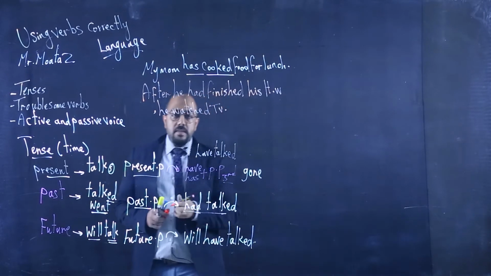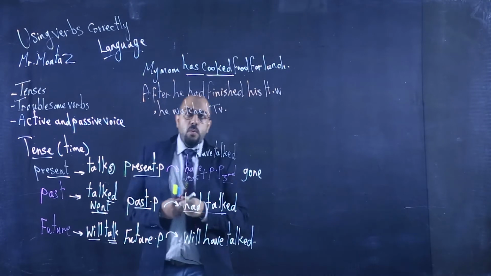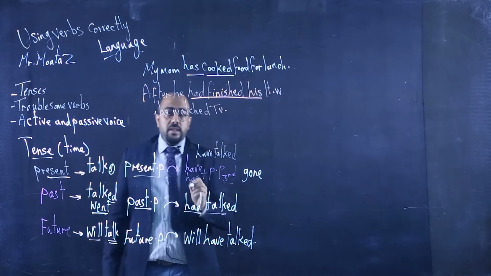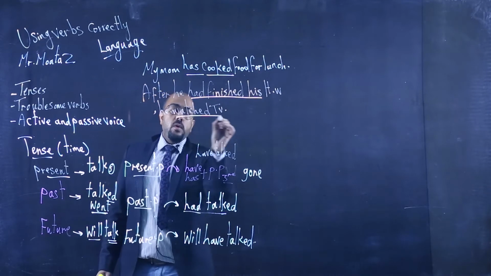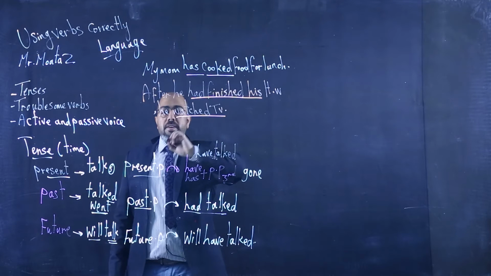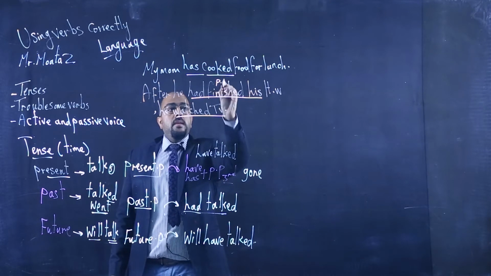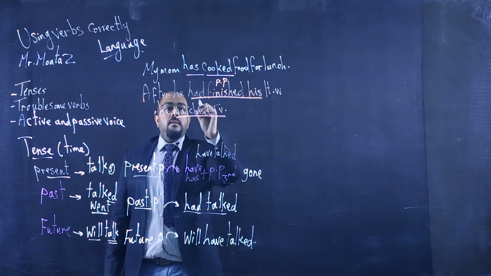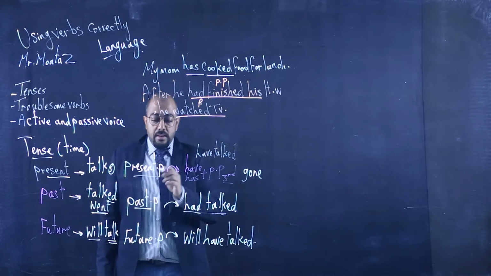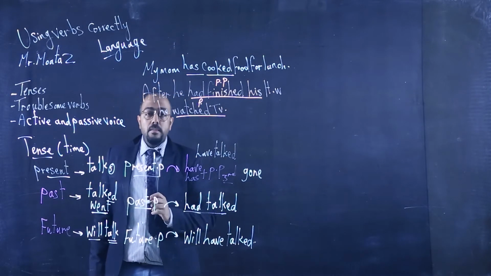So we have here two actions. One happened first, that he had finished his homework, then the second, that he watched TV. The first one is the past perfect, and the second one is only the past, or the past simple. Here's the difference between the past and the past perfect.